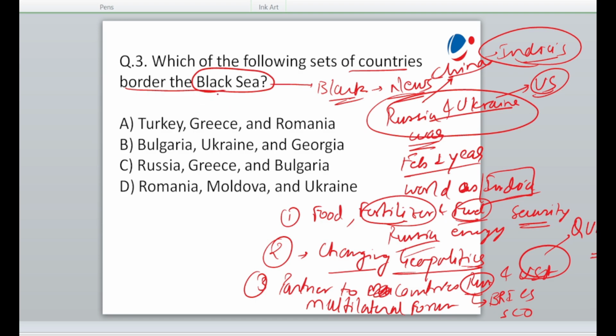ठीक है. So now considering this Black Sea, तो ब्लैक सी को याद करने के लिए we have a trick कि ब्लैक सी के अराउंड कौन कौन सी कंट्रीज होती हैं. ब्लैक सी something like this. तो हम याद कर सकते हैं Turkish burger. Turkish burger are the countries which are bordering Black Sea. Means we'll have a party in Black Sea with Turkish burgers.